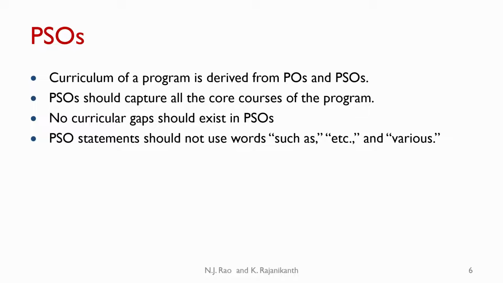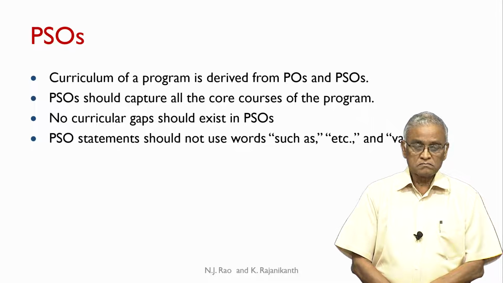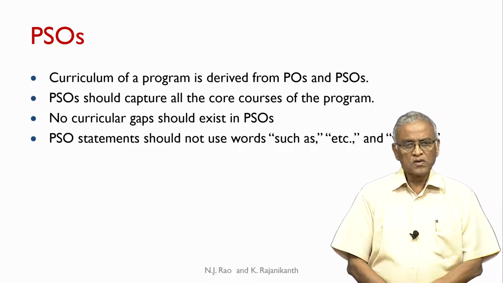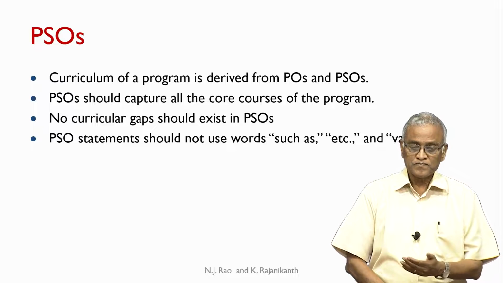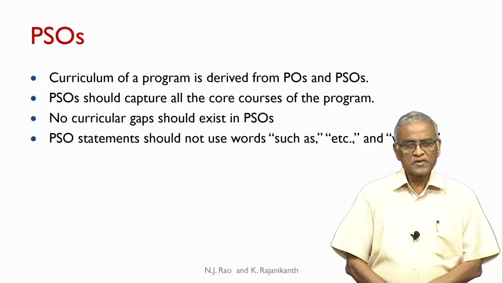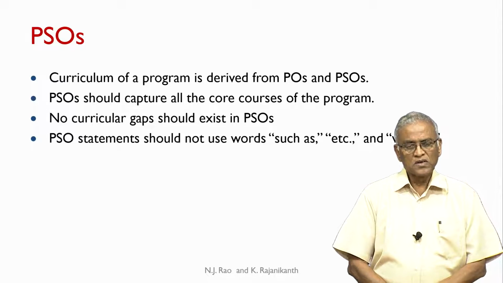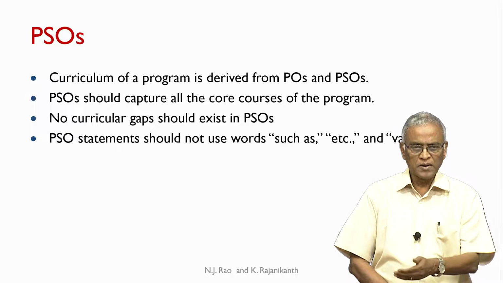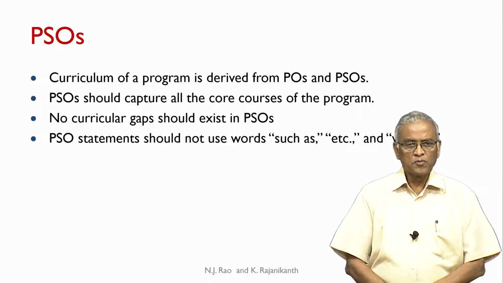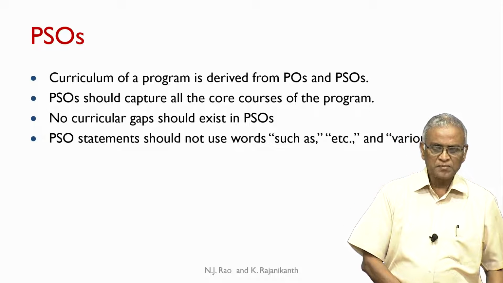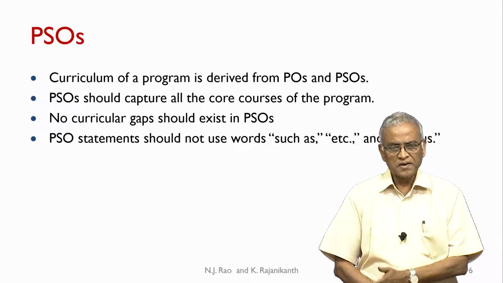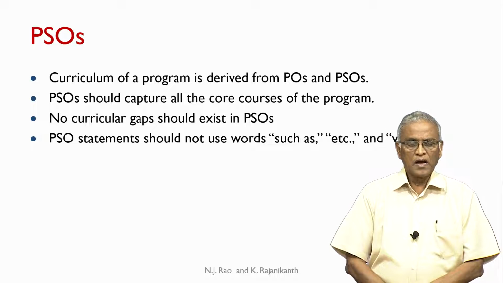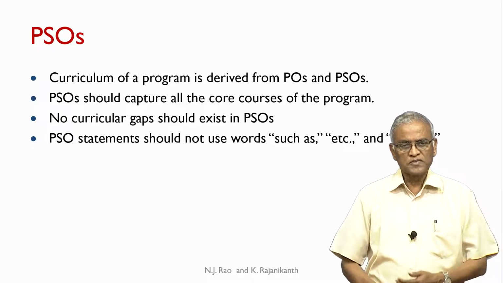Now, when you are designing a curriculum, you start with the vision and mission of the department. You write your program educational objectives, program outcomes are given by NBA, then PSOs are written by the department, and the curriculum really comes out of these POs and PSOs.